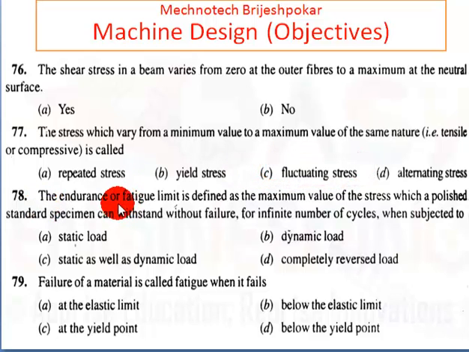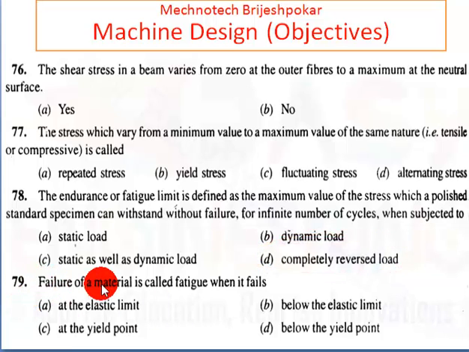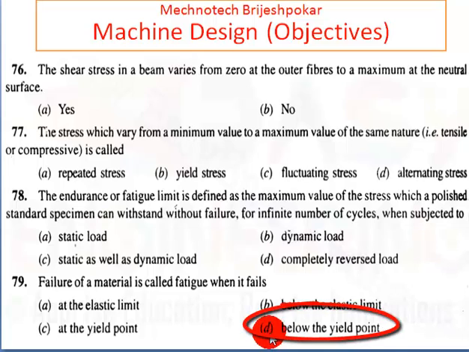The endurance or fatigue limit is defined as the maximum value of stress which a polished standard specimen can withstand without failure for infinite number of cycles when subjected to. Answer is completely reverse load. Okay, so here 78 answer is D, completely reverse load. Then failure of material is called the fatigue when it fails below the yield point. Okay, if it is failed below the yield point, then it is called the fatigue failure.